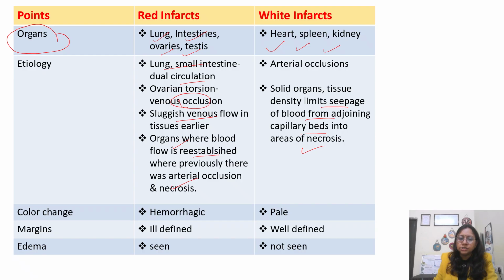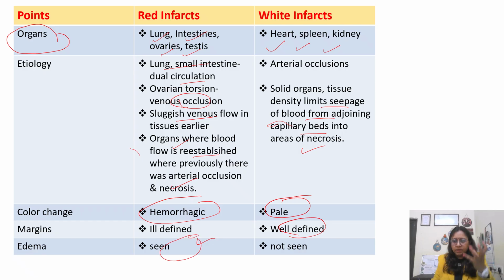Then coming to color change, which is very common. I told you this is hemorrhagic and this is pale. Margins: when hemorrhagic, as we saw in the pictures also, margins are not well defined, and in white infarct they are very well defined. Edema is seen in hemorrhagic infarct. Just imagine the swelling happening, there is edema, and its margins become ill defined. If there is no edema, the margins will be very well defined. So these are the basic differences between red infarct and white infarct.